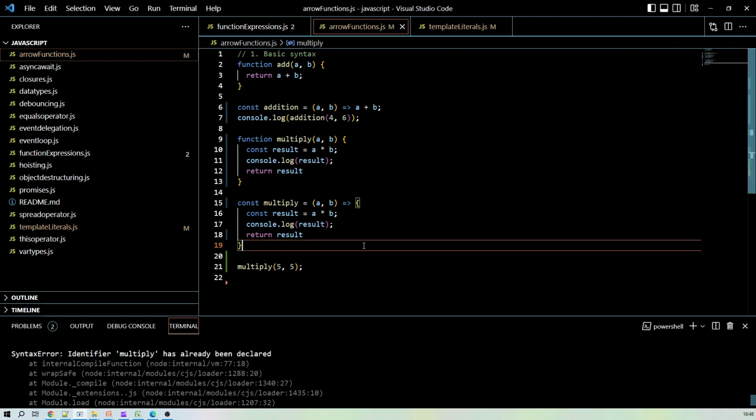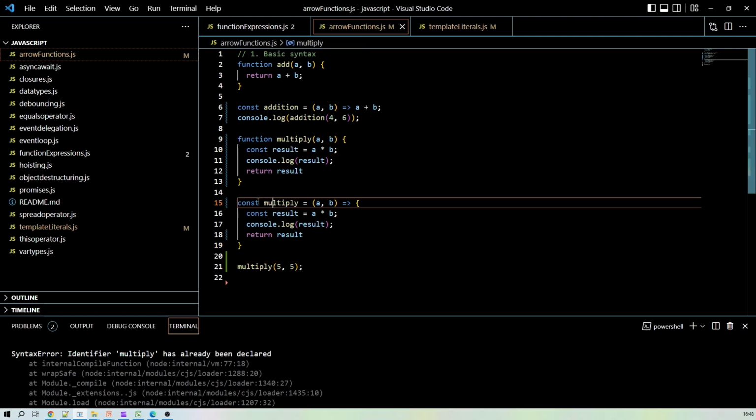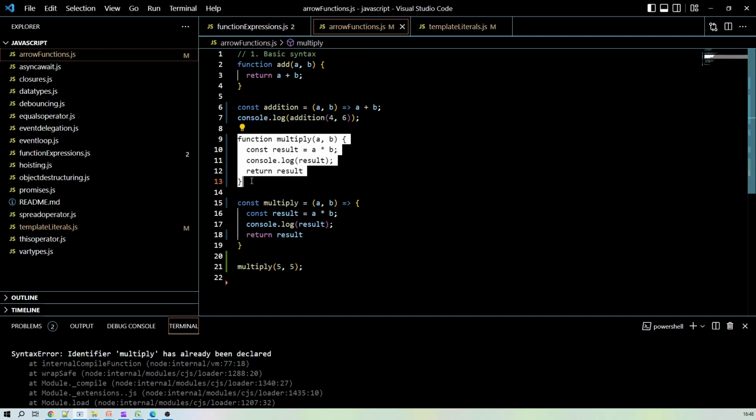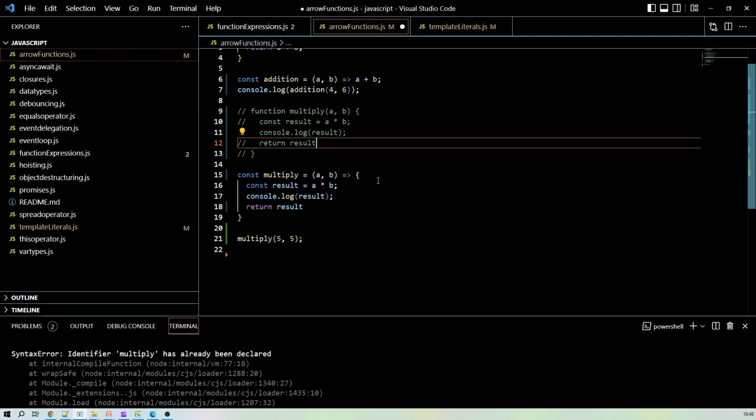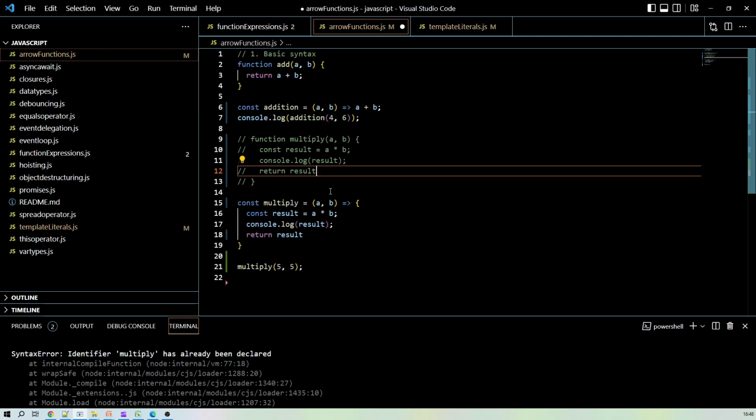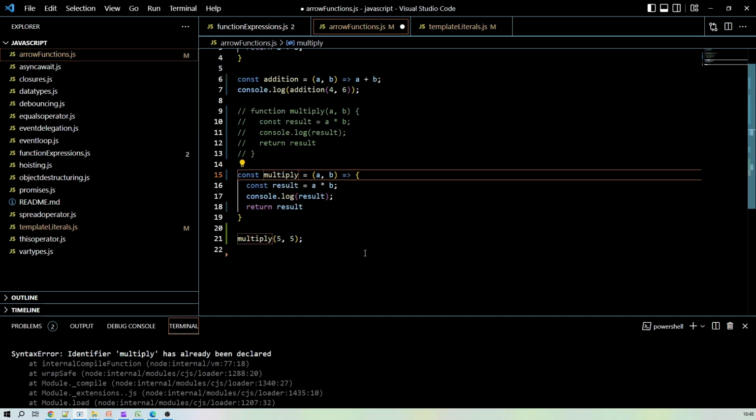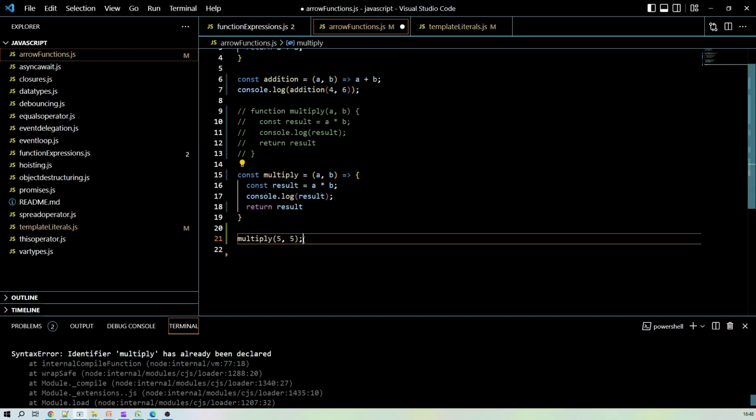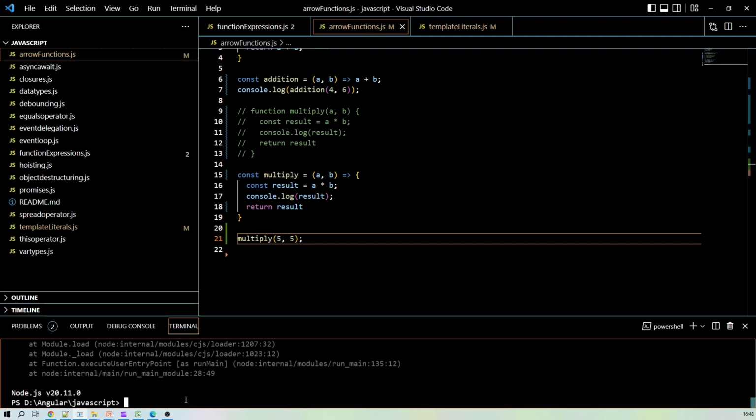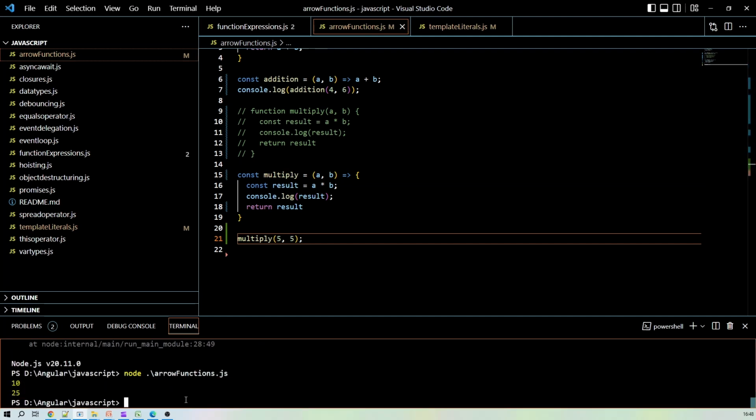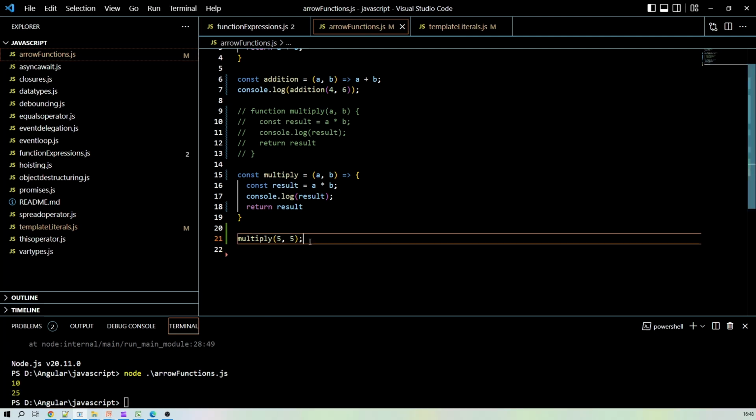Multiply has already been declared. Okay, so let's comment out this function. We have declared two things, this function and this variable, with the name multiply. So that's why it's giving us an error, right? Now let's run it again. You can check the output in the console. It's giving us 25. Okay.